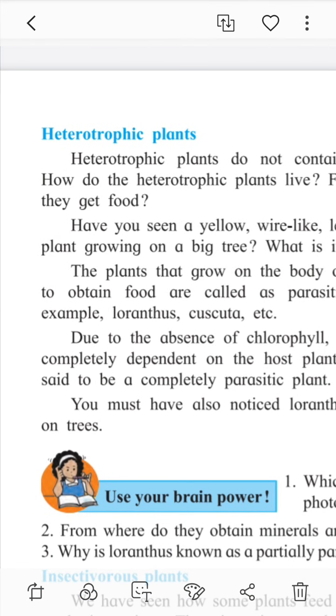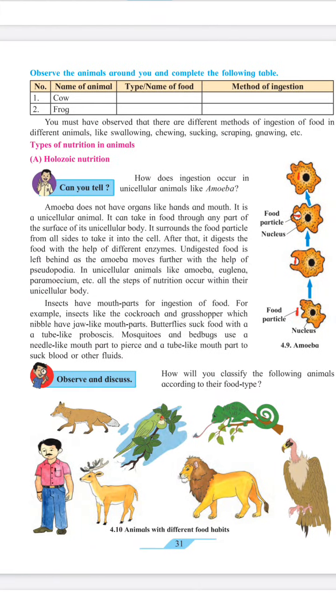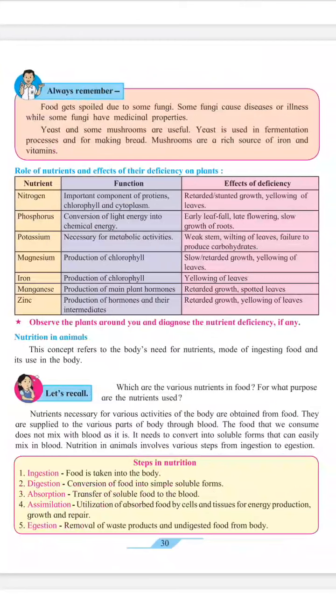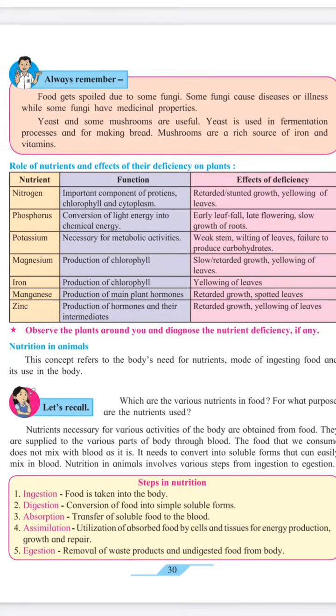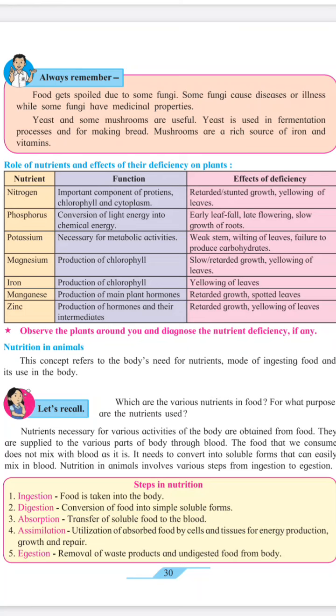Now here we'll go to the next plant. We'll see here this table. You can see here deficiency, role of nutrients and effects of their deficiency in plants. So what is the role of nutrients? Nitrogen is the nutrient. Its function is important components of proteins, chlorophyll and cytoplasm. Then effects of deficiency: if nitrogen deficiency is there, then retarded stunted growth and yellowing of leaves may occur.